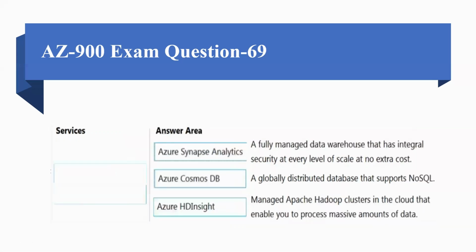And the answers would be: Azure Synapse Analytics is a fully managed data warehouse that has integral security at every level of scale at no extra cost. Second, Azure Cosmos DB is a globally distributed database that supports NoSQL, and Azure HDInsight is a managed Apache Hadoop cluster in the cloud that enables you to process massive amounts of data.